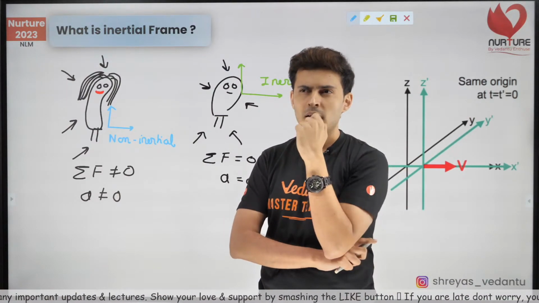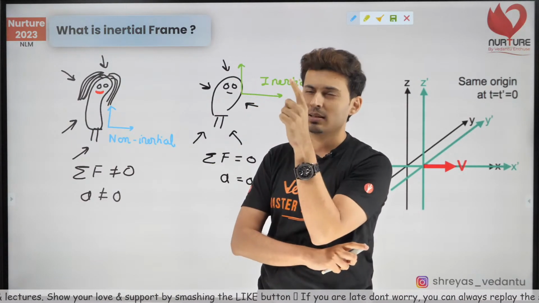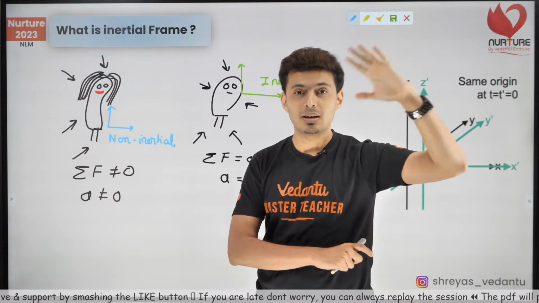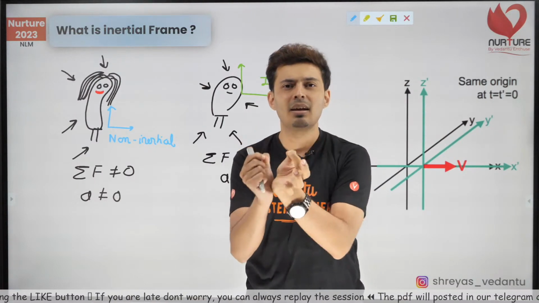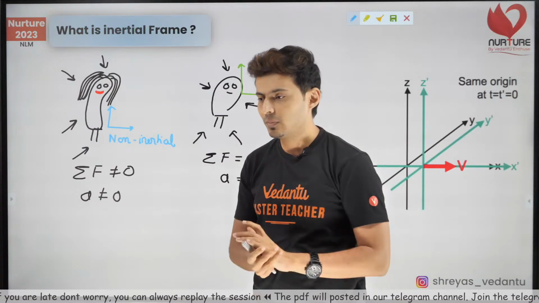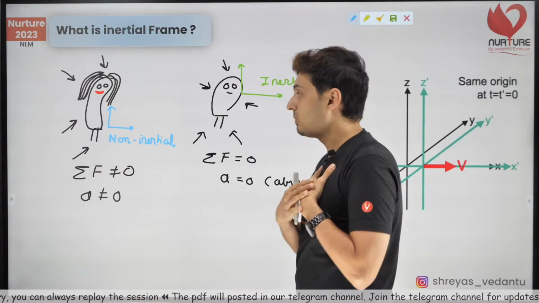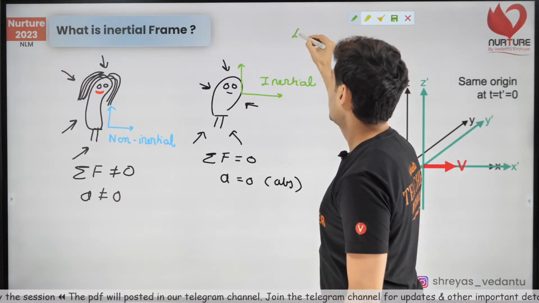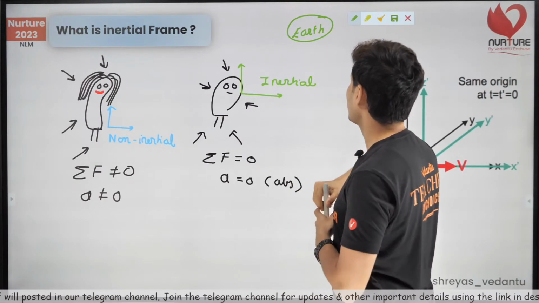You might be like, hey, wait a minute. Probably there is a force of gravity by the moon and the sun. Well, that's negligible. And probably by other stars and Jupiter and Mars and God knows what. All those forces are negligible. So can I say the net force on me is negligible, almost 0? And hence can I say a ground observer will be inertial? So the Earth frame of reference will be inertial. Correct? This is one example.